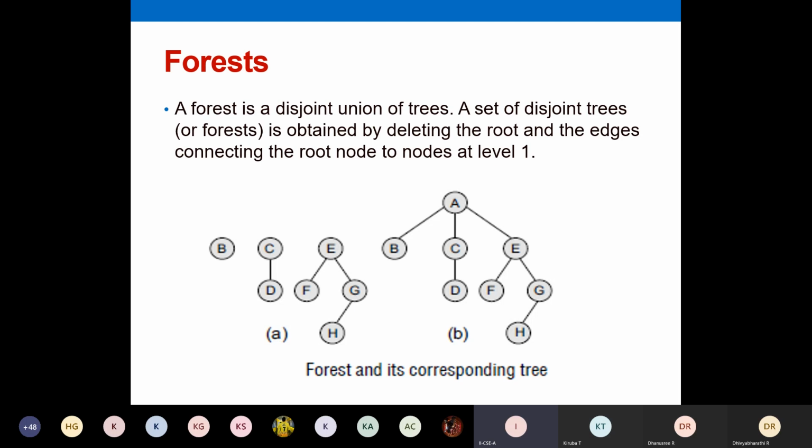Do you have a CodeVita session today? I hope you have a meeting in the evening, is it not? Anybody attending that, or all of you are attending? No reply. Today, do you have a CodeVita session meeting in the evening?